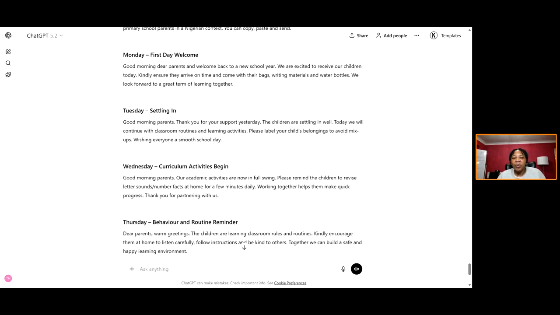Monday, first day welcome. Good morning, dear parents, and welcome back to a new school year. We're excited to receive our children today. Kindly ensure they arrive on time and come with their bags, writing materials, and water bottles. We look forward to a great term of learning together. Tuesday, you can post another one saying, Good morning, parents. Thank you for your support yesterday. The children are settling in well. Today, we will continue with the classroom routines and learning activities. Please label your child's belongings to avoid mix-ups. Wishing everyone a smooth day.